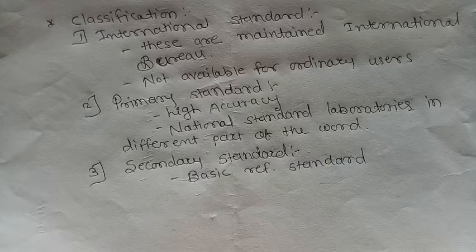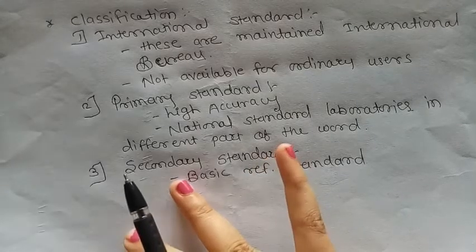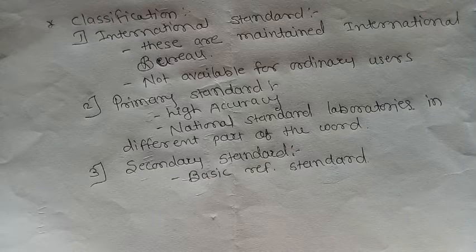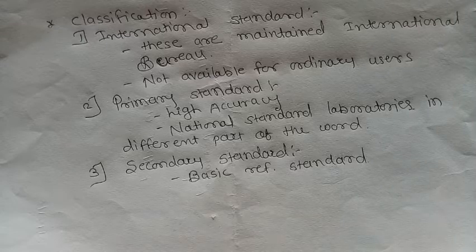Secondary standards are sent periodically to the national standard laboratory, that is the primary standard laboratory, for calibration. These standards are kept by measurement laboratories and industrial organizations to check the calibration of general tools for their accuracy and precision.